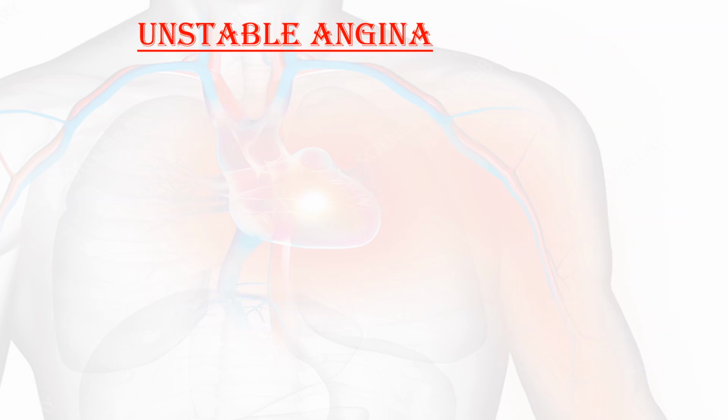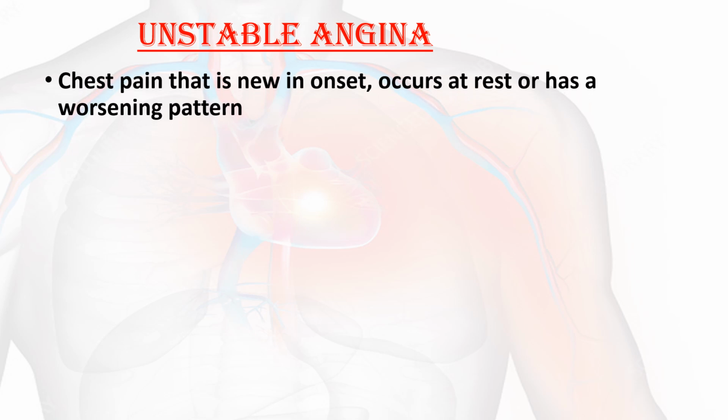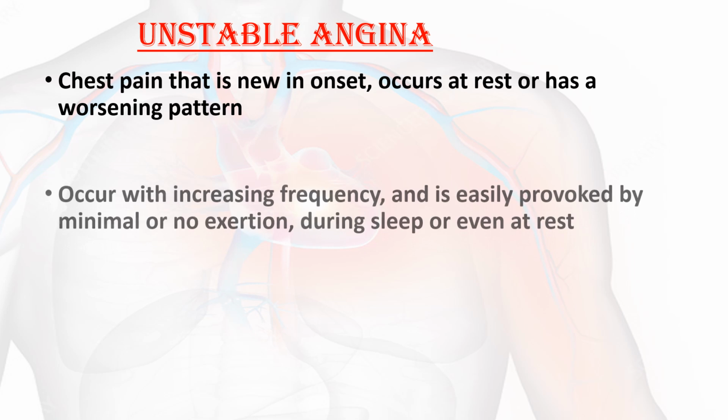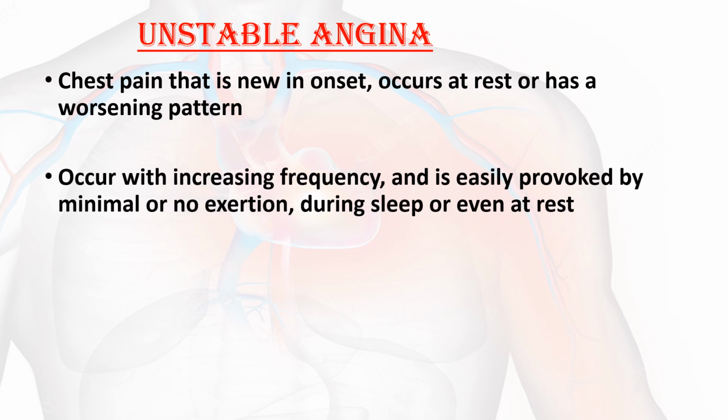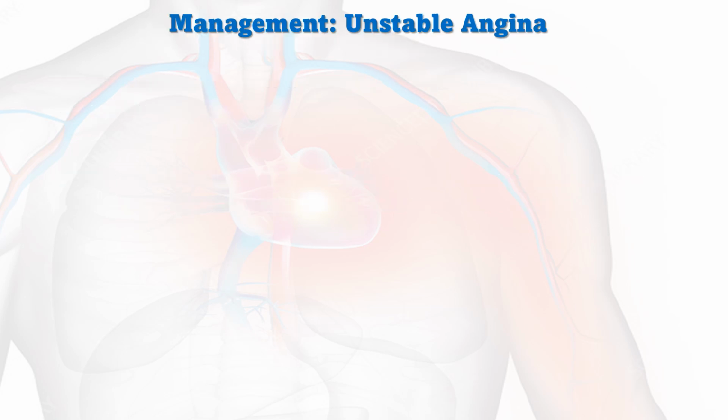First of all, unstable angina. Unstable angina is a chest pain that is new in onset, occurs at rest, or has a worsening pattern. In the types of angina, we discussed that unstable angina is unpredictable. Even at rest, the patient develops pain, and the pain intensity and duration are greater, and it is not relieved by medication. It occurs with increasing frequency and is easily provoked by minimal or no exertion, during sleep or even at rest.